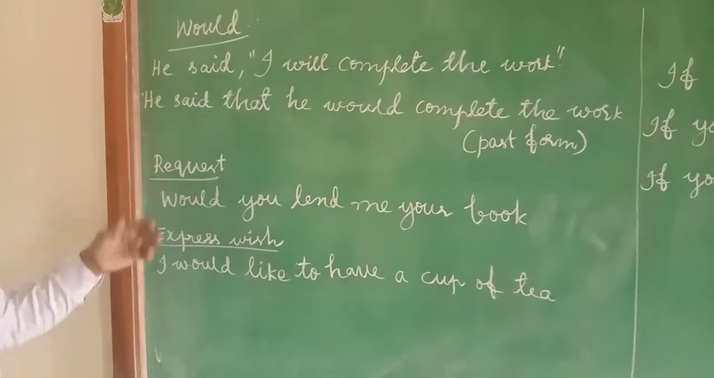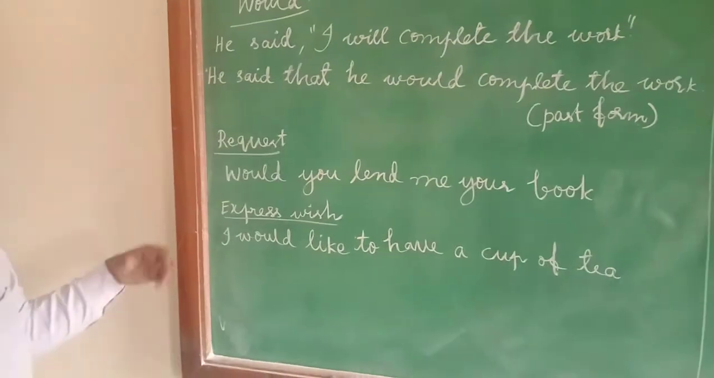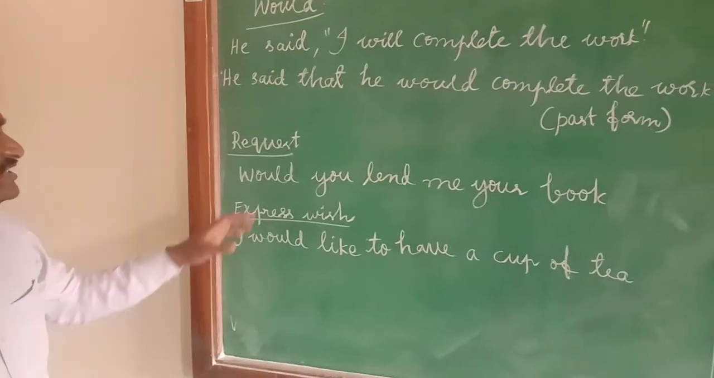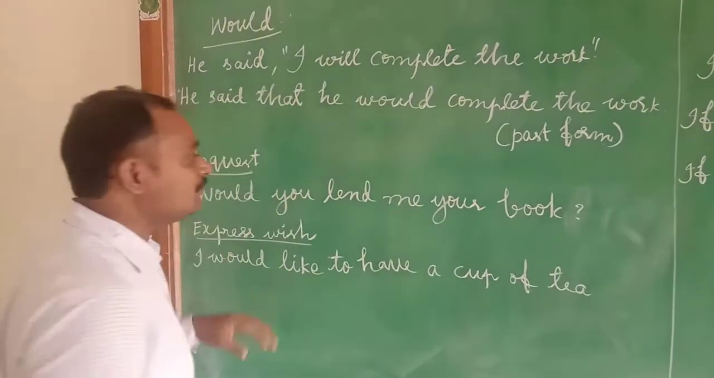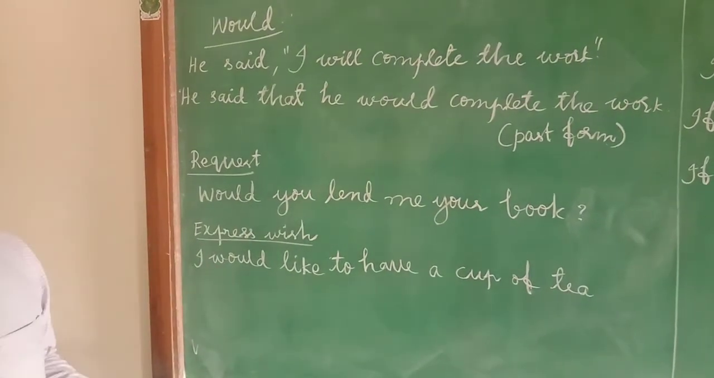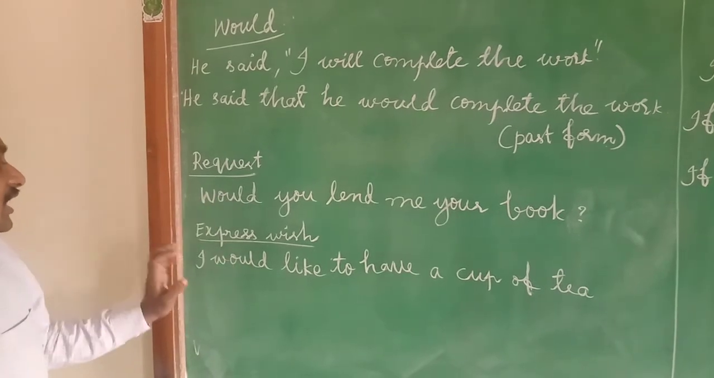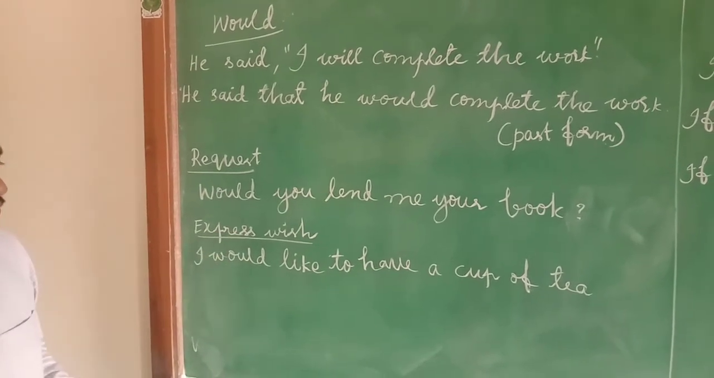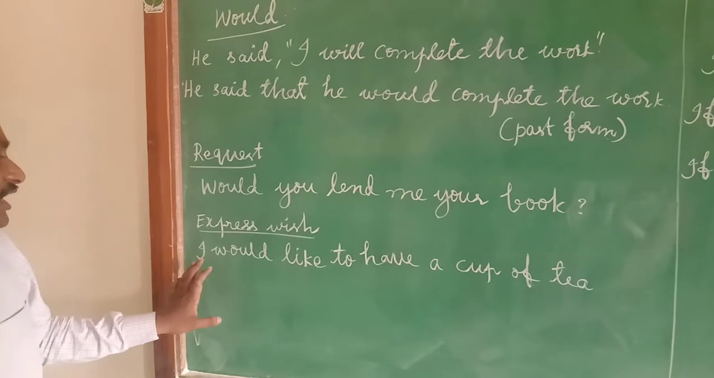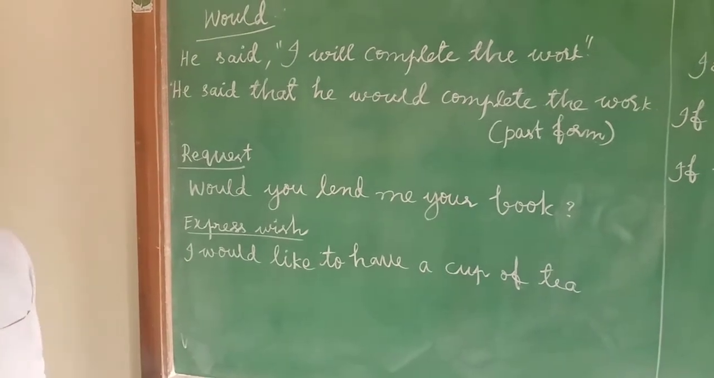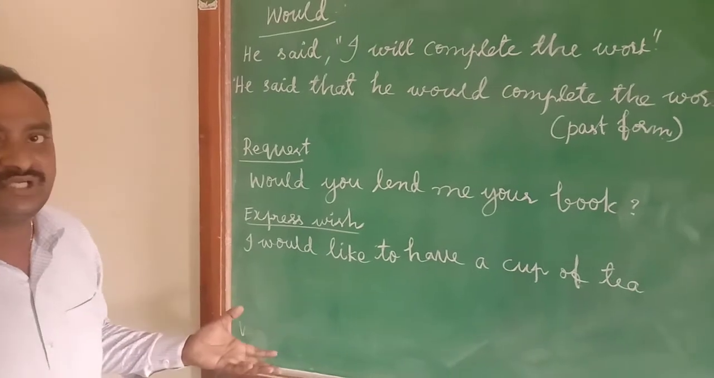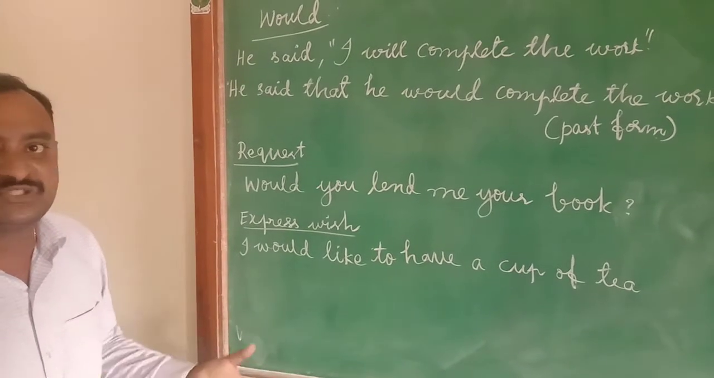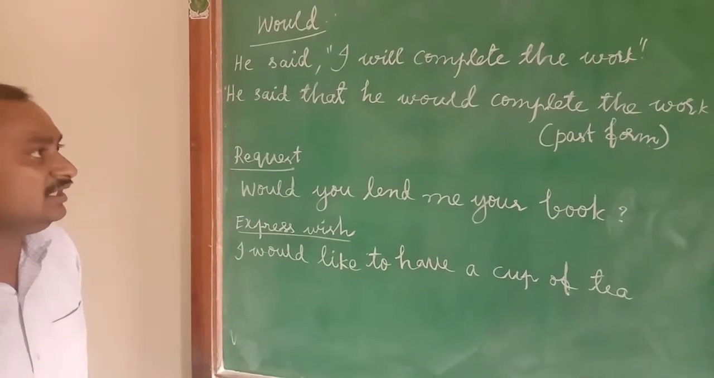Now, to make the request also we can use the would. It's a polite request. Would you lend me your book, please? To make such kind of the request also, you have to use the would. Next, to express your wish also, we can use the would. I would like to have a cup of tea. This is the expression. You are expressing your wish. To express the wish also, we have to use the would.